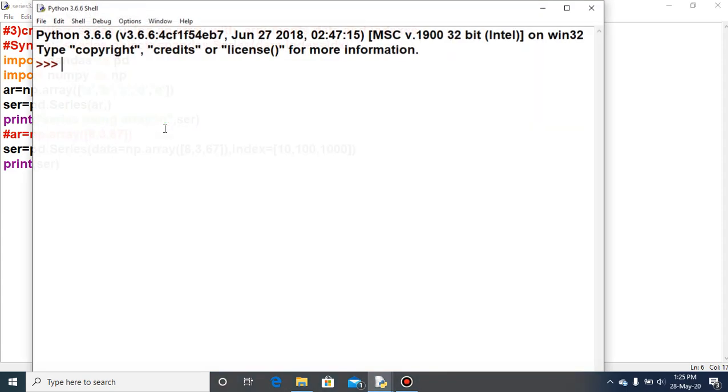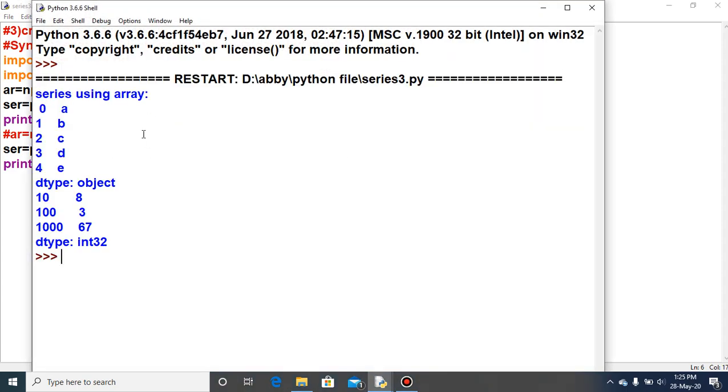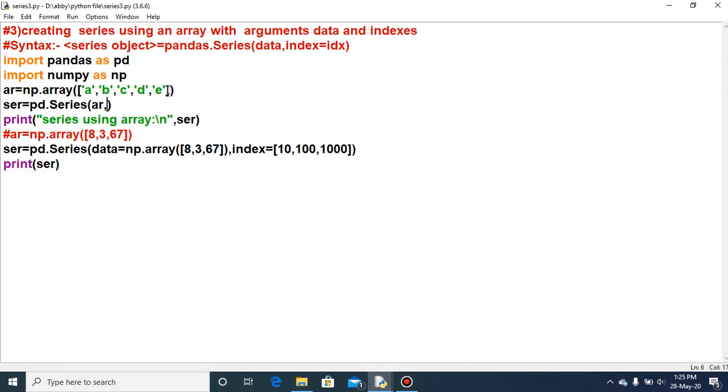I am just making it executable. Yes, A, B, C, D, E and 0, 1, 2, 3, 4 is coming. Earlier it was another index: 10, 20, 30, 40. Now it is 0, 1, 2, 3, 4. Why is it coming? Because the index value is not provided here.